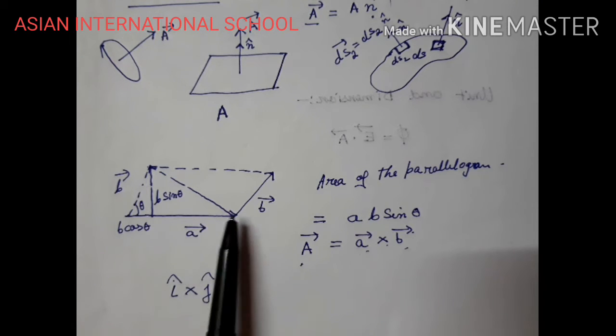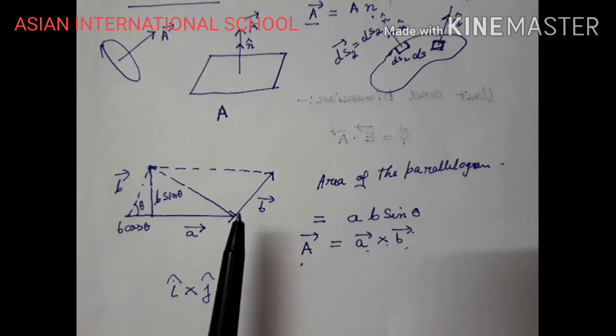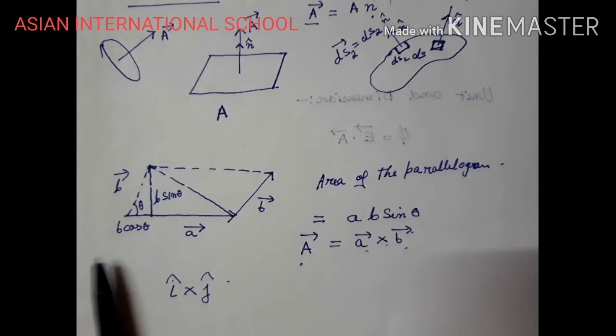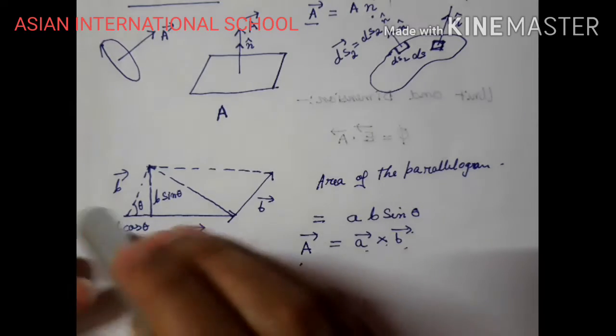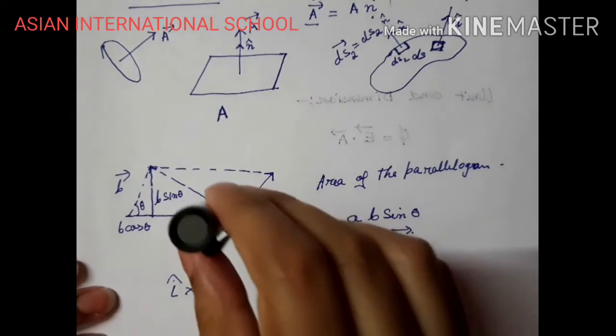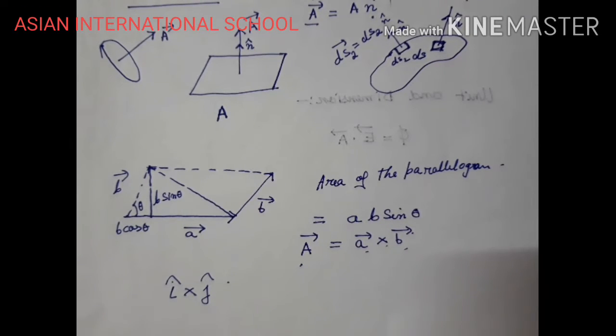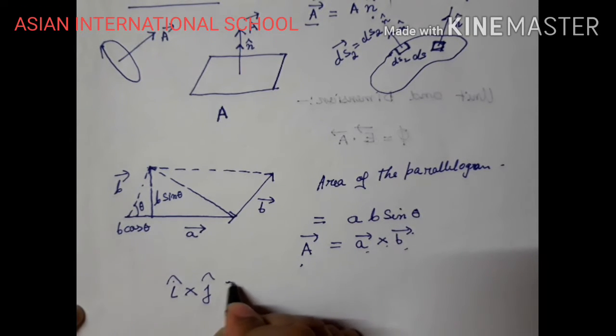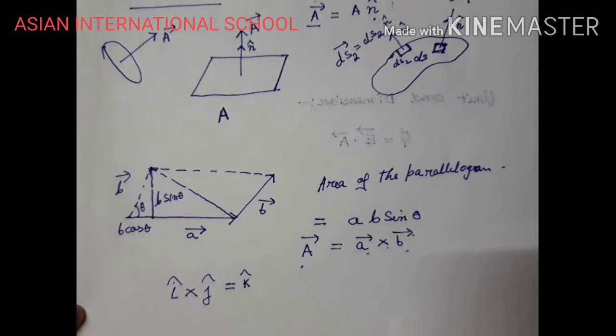So if this area is in the xy plane, the area vector will be perpendicular to it, along the z direction. So i cap cross j cap gives us k cap, and k cap represents the direction of the area vector.